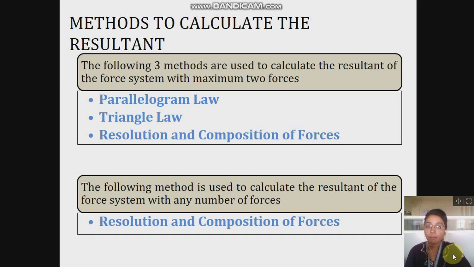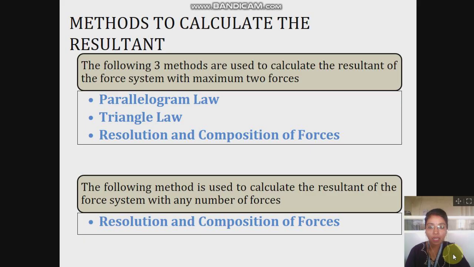Okay, so the next main topic is methods to calculate resultant. So first thing, what is a resultant? Resultant is nothing but the king of force system, that is the single force which is applied on the body by replacing the force system which is acting on that body initially. The resultant of a particular force system and this force system will show the same effect on the body. So the total number of forces acting on a body can be replaced by a single force which is called a resultant.